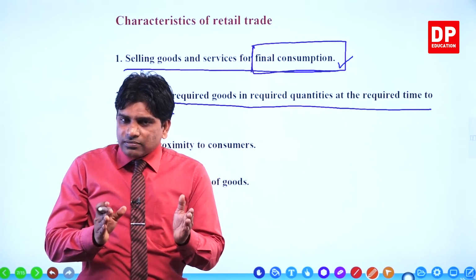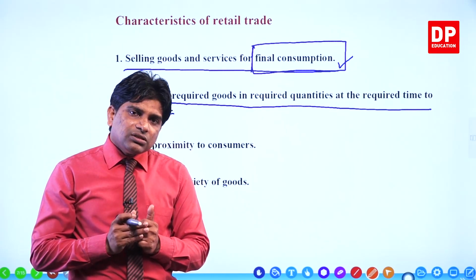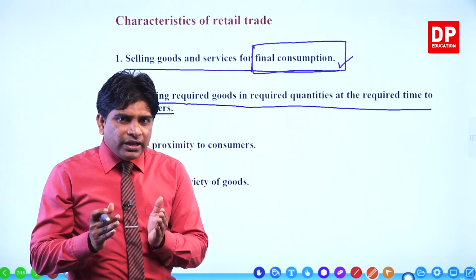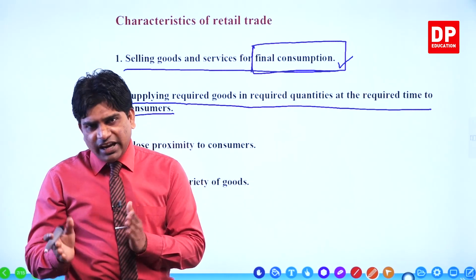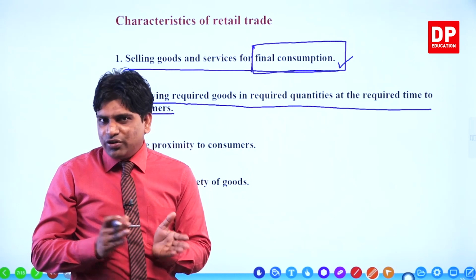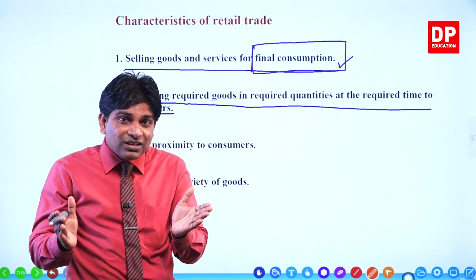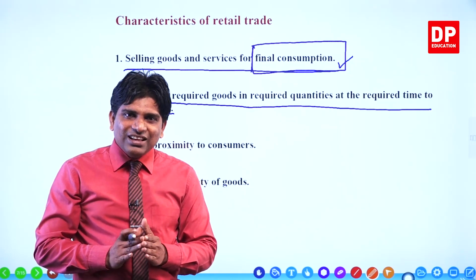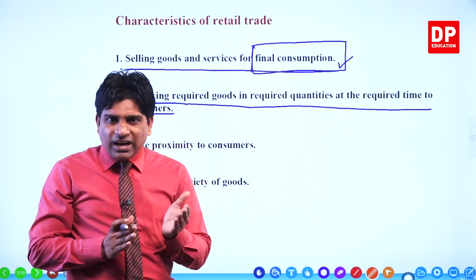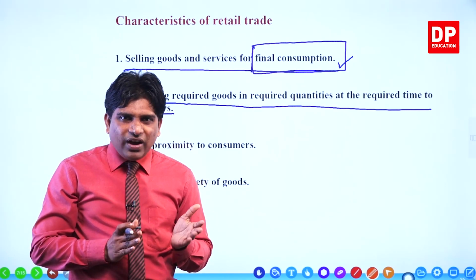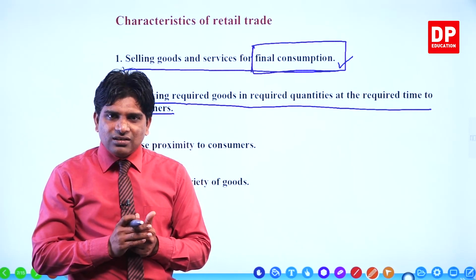You think, when you go to the small shop close to your house, normally do you buy 100 packets of milk powder at once for your home use? 100 packets of milk powder? No. Why? Normally you purchase 1 or 2 packets of milk powder. Why? You purchase for your family consumption, right?